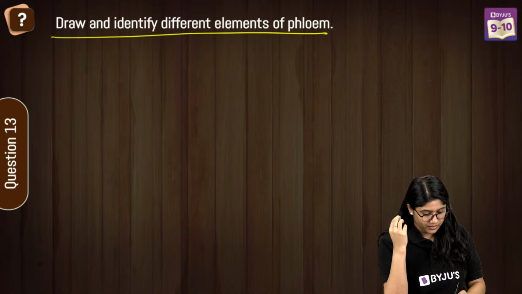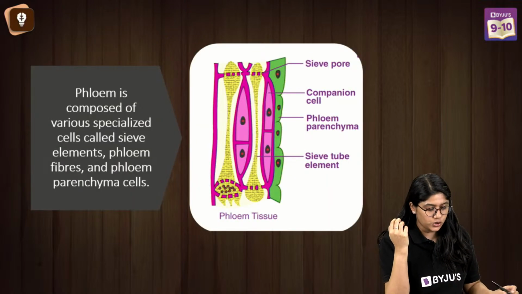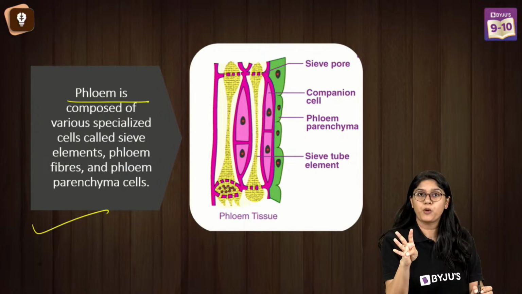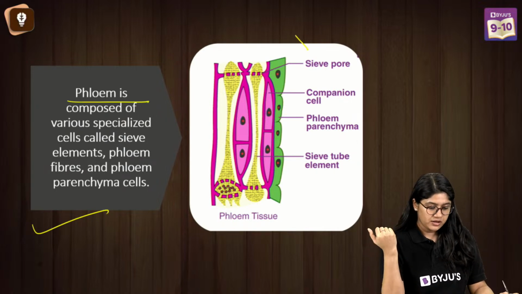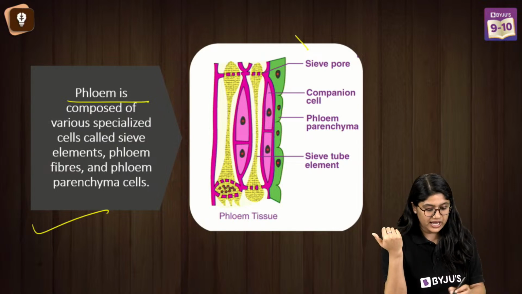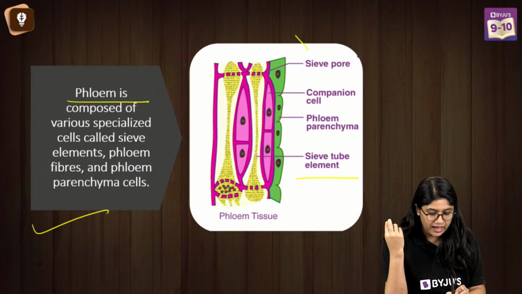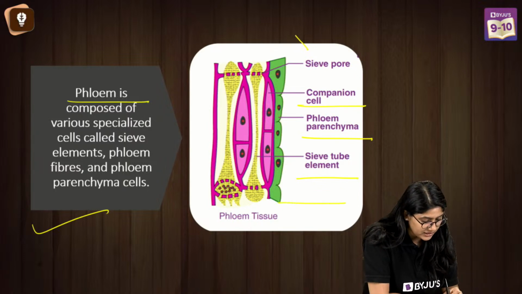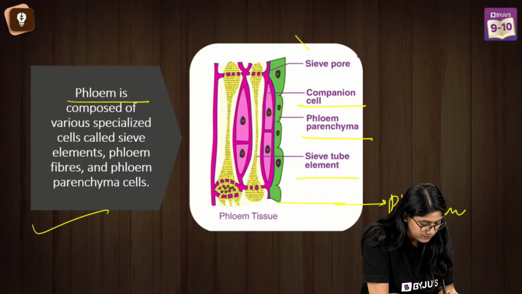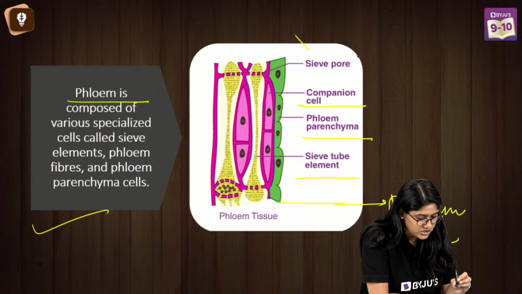Yes. Here we go, everyone. So over here, phloem has 4 important components. We have sieve tubes, the phloem parenchyma, companion cells, and definitely, let me write over here, phloem fiber, which is important.